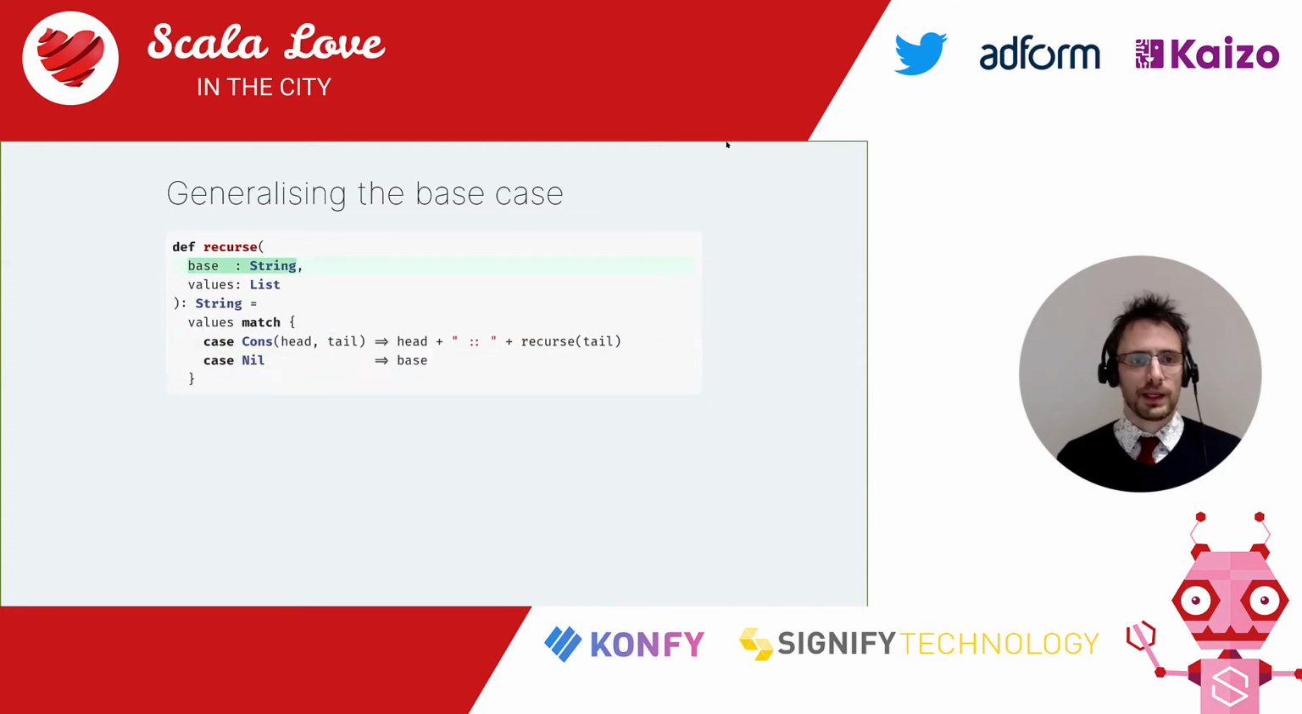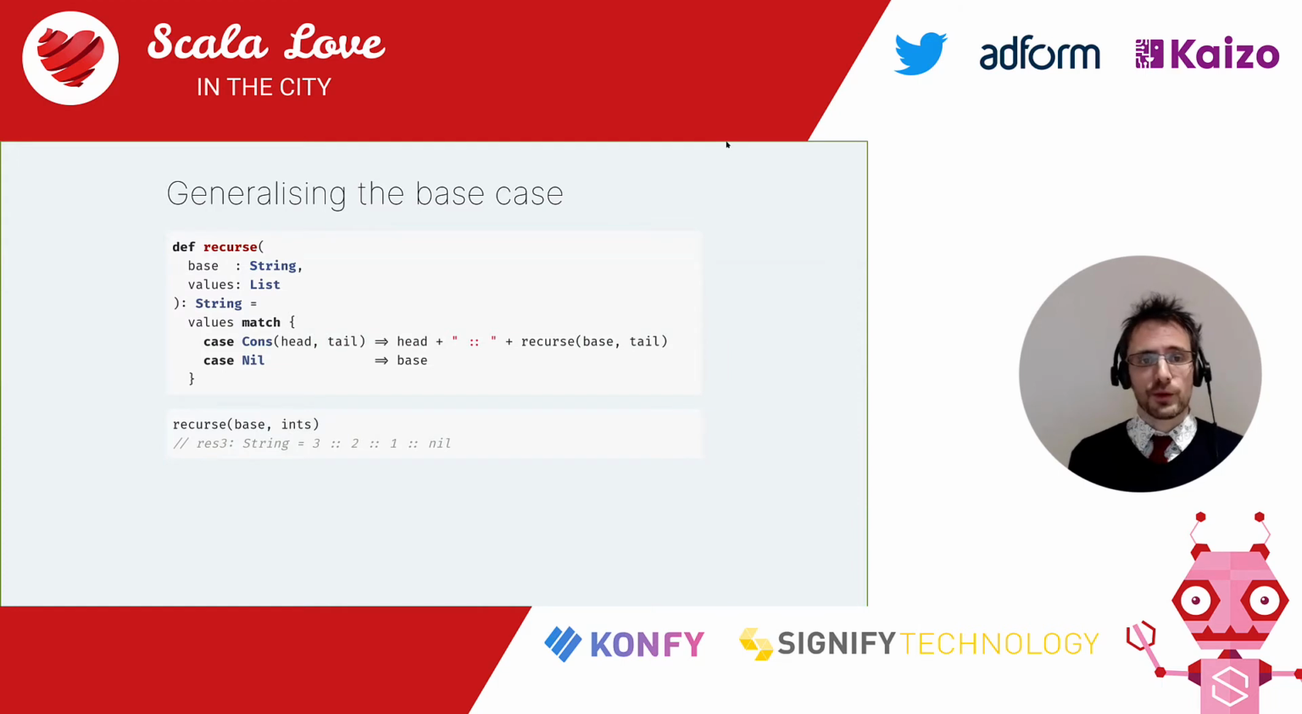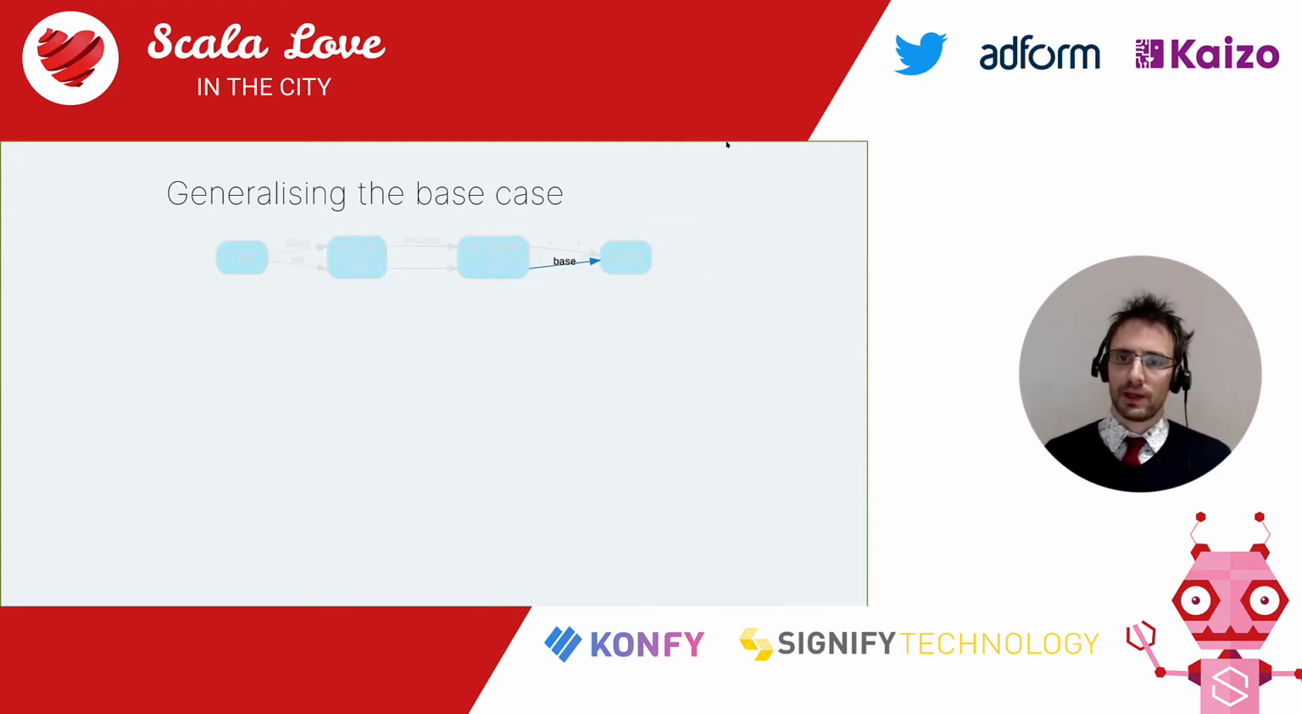So let's make base into a parameter to recurse. And of course, we must not forget to update the call to recurse. And that still gives us the same result as before. We haven't broken anything yet. And in terms of diagram, we've gotten rid of nil and made it into a parameter, which is nice.